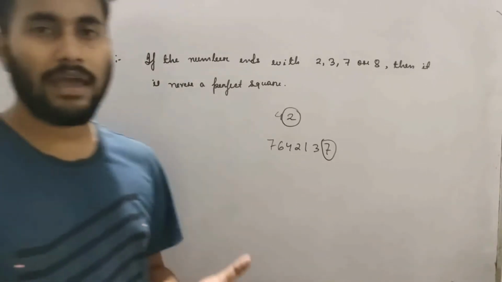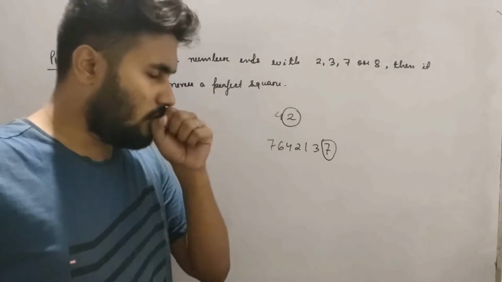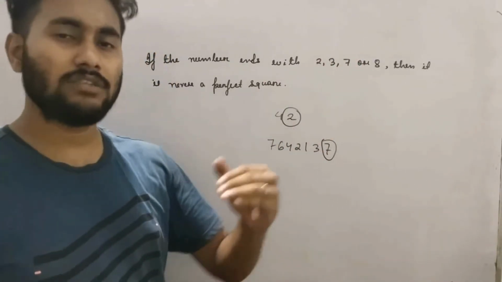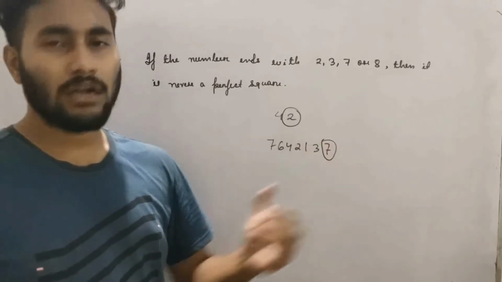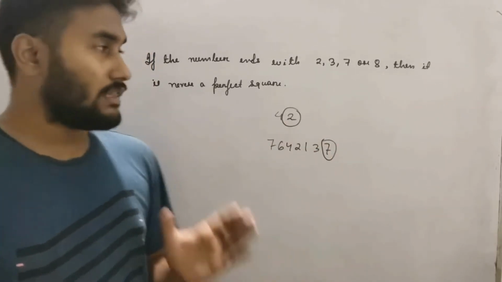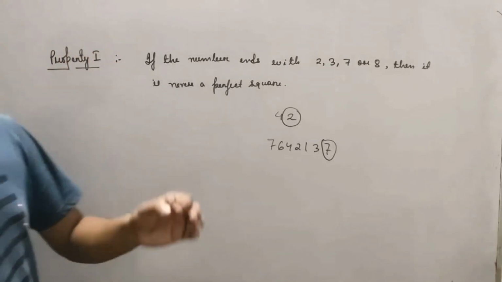See, so a doubt may arise now that okay, if it ends in 2, 3, 7, 8, then it is not a perfect square. What about the other numbers? What if it ends in 5? Then it is a perfect square or what? Then you keep in mind this thing.